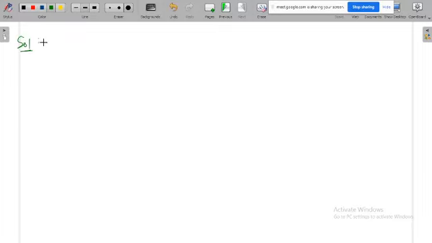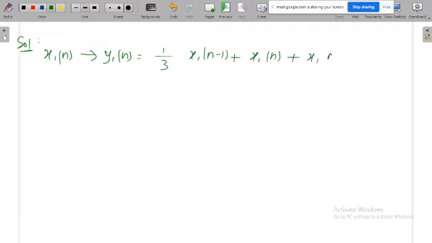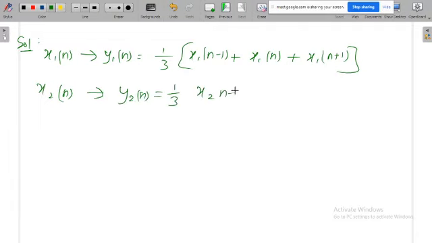What is the solution? When you apply x1 of n, the output is y1 of n, that is 1 by 3, x1 of n minus 1, x1 of n, x1 of n plus 1. If it is x2 of n, the output y2 of n is equal to 1 by 3, x2 of n minus 1, x2 of n, x2 of n plus 1.